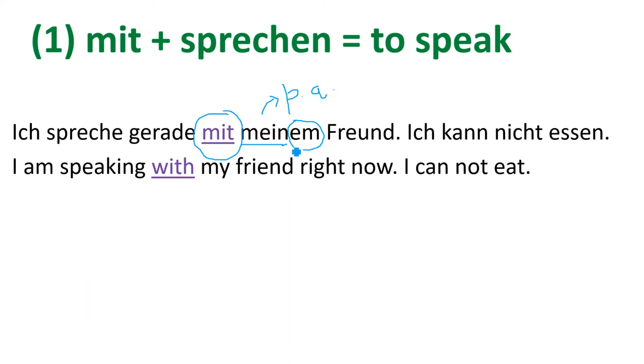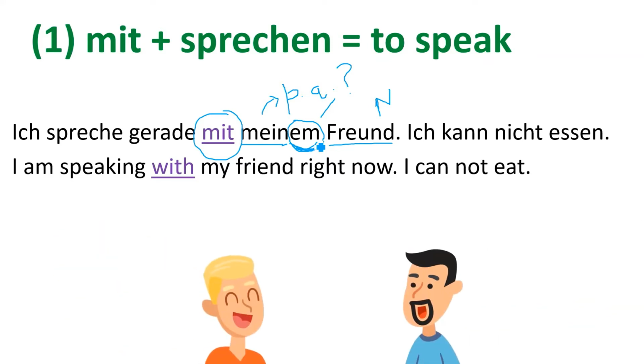If you see Freund, Freund is a noun, and you have to first find out the noun in the sentence, and the possessive articles always come before the nouns. That's why they are called possessive articles, but you have to change the ending, this em. Now the question is how to change the endings. This is our first question.